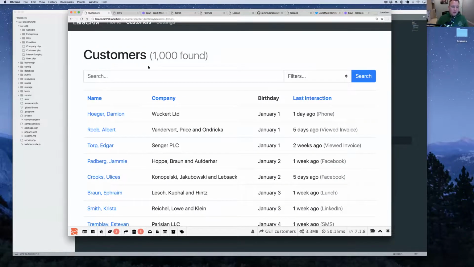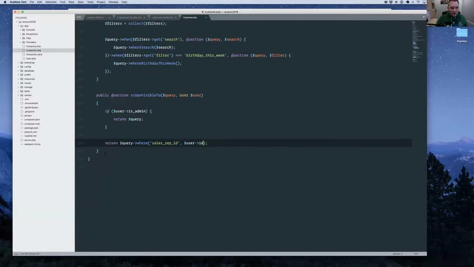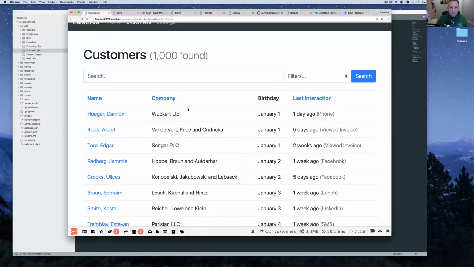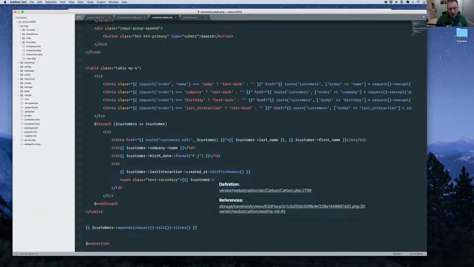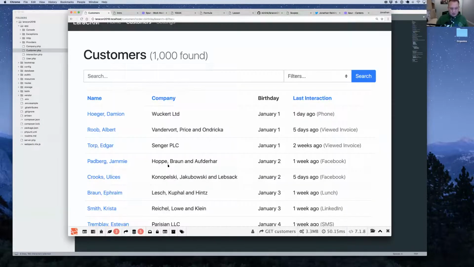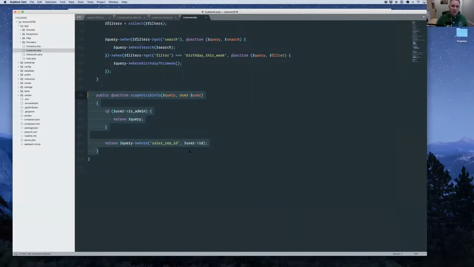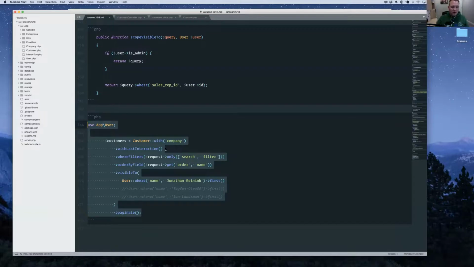So really a simple but powerful pattern to push some of your policy logic into your database layer for when you need to do that, so that you don't have to say, in your Blade view, do a check for every single user. Well, can this user see this or edit this person, and then put that in there? You can push that work to the database layer and keep things really fast. So we've done all this work now, and we still have a page with all this new functionality that's more or less loading in the same amount of time and using the same amount of memory. So really cool, really powerful stuff.